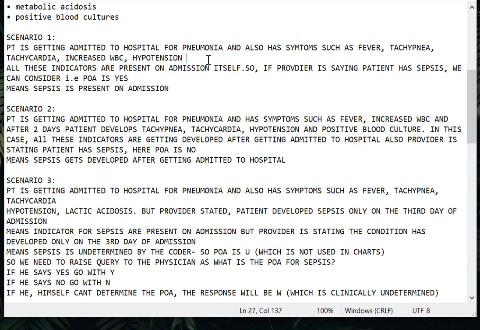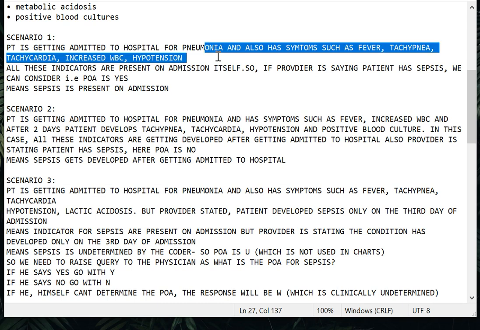As I already told you, sepsis is systemic: wherever the blood is present, the infection will be there. So that is called systemic. So in scenario one, this patient is getting admitted to the hospital for pneumonia.